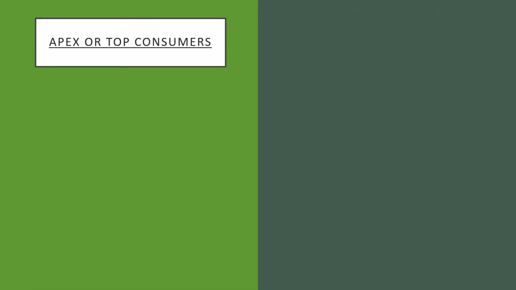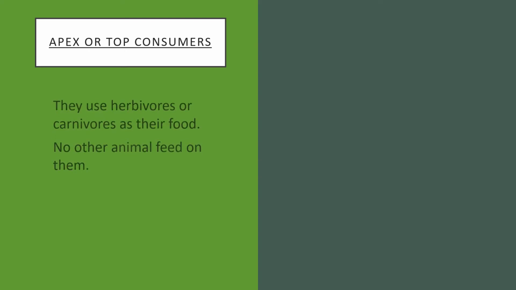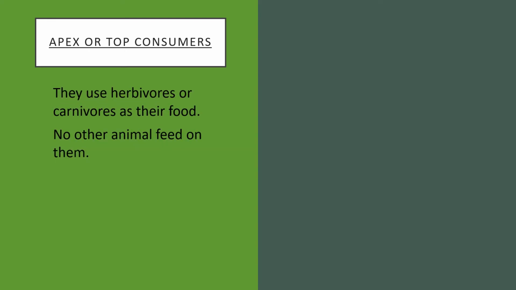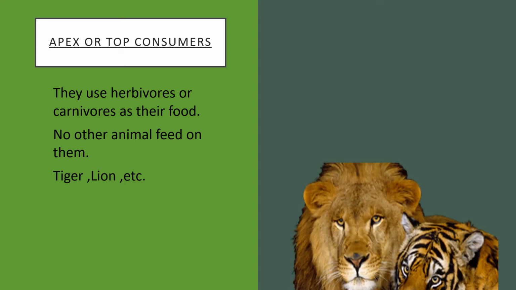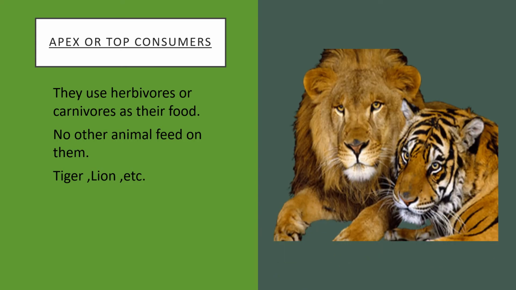Then the third trophic level is apex or top consumers. These consumers use herbivorous animals or carnivorous animals as their food, and no other animal feeds on them. For example, tiger, lion, etc.